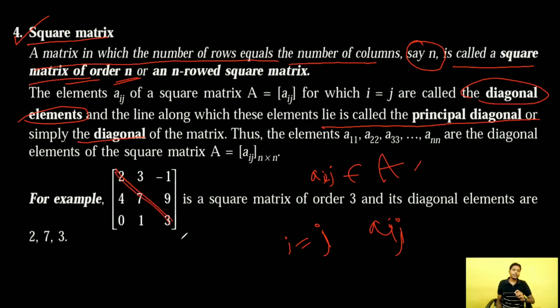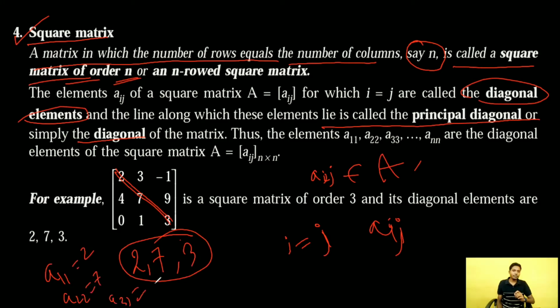This is our square matrix, and here 2, 7, 3 are called diagonal elements because a11 is equal to 2, a22 is equal to 7, a33 is equal to 3. So 2, 7, 3 are called diagonal elements, and this is called the principal diagonal or simply the diagonal. Clear?